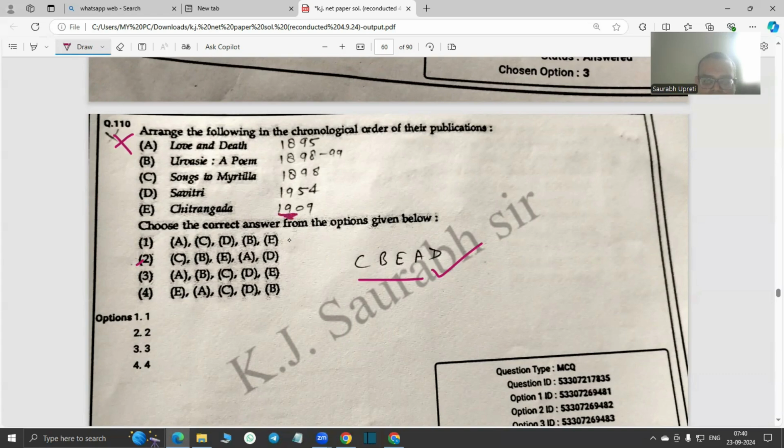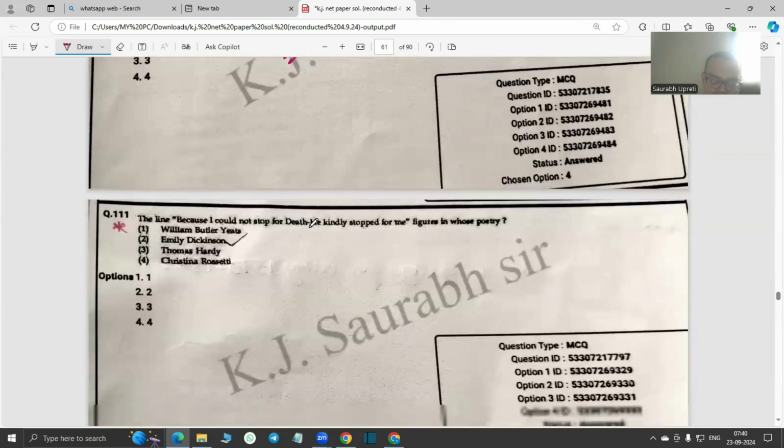So I think this A and E should be here. They should be changed. It should be AE. Yes, it should be AE, but none of the options mention that. So according to me, it should be CBAED. So if you find any other answer, if you find second as the answer, do post in the comment box.